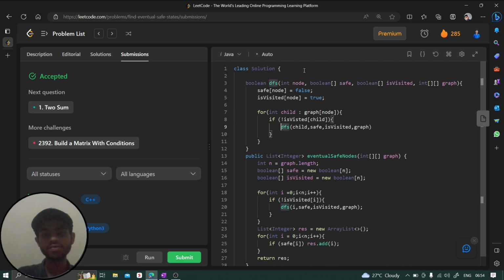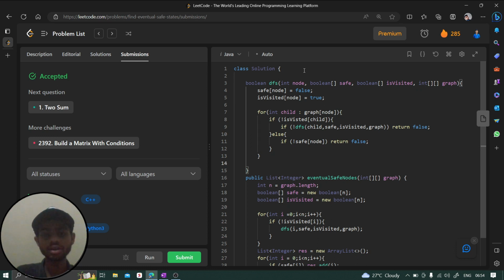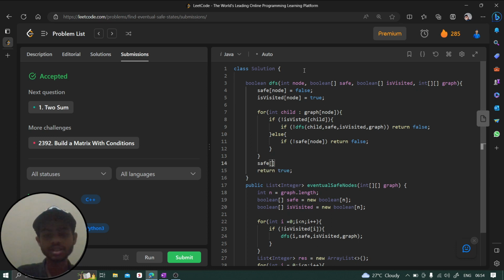And if that function returns false, then no need to traverse the next child, just return false directly here. But if it is already visited, then check the safe value. If safe of this node is false, meaning it is not a safe node, then return false directly here. Fine. Now out of this for loop, we return true. But before that, let's mark safe of node as true.